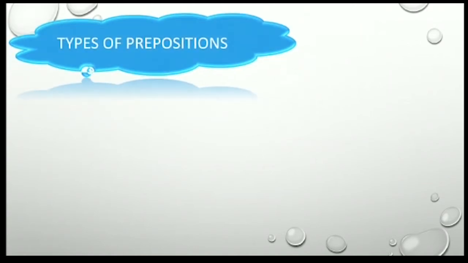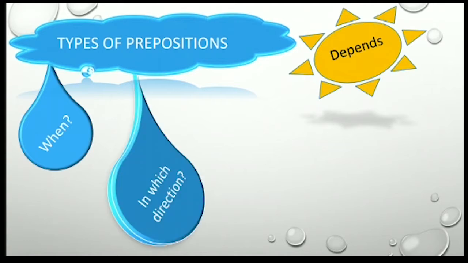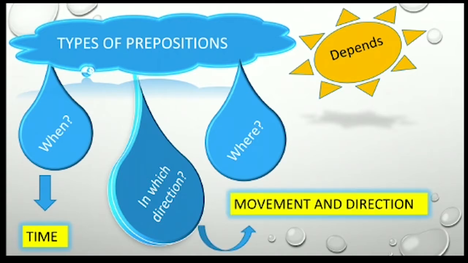Types of prepositions. Now let us start. How many types of prepositions are there? So the first type of preposition is preposition of time. The second type is preposition of movement and direction. The third type is preposition of place. So how will we come to know whether it is a preposition of place, time or movement?